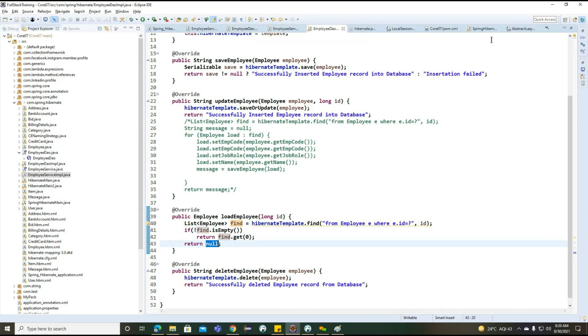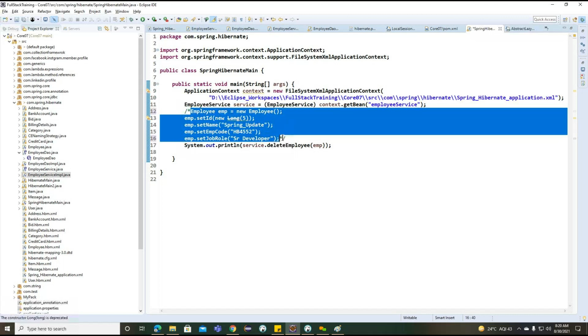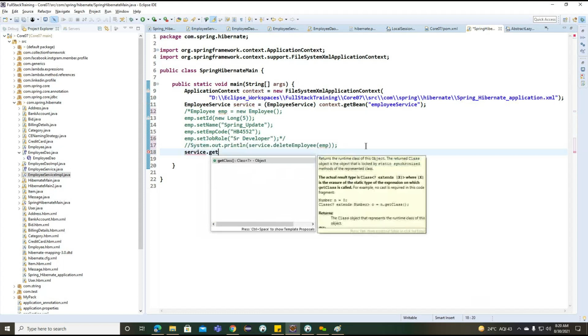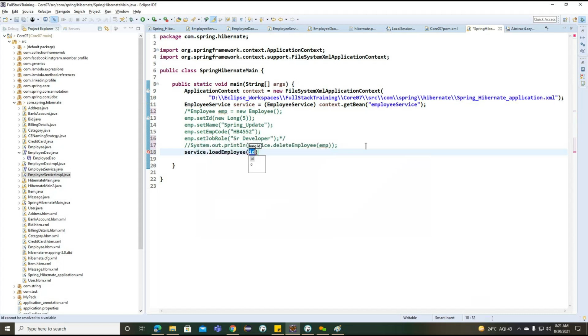So whenever we are returning null here, sorry, the object here, now what we can do? Here we need to work on it. I want to comment out all the section here. Service dot load employee. Now what is the ID we can specify here? We can work on the same 3 here. It will return employee records here.